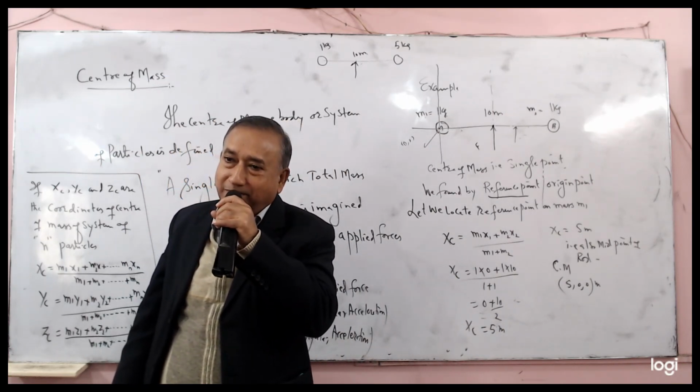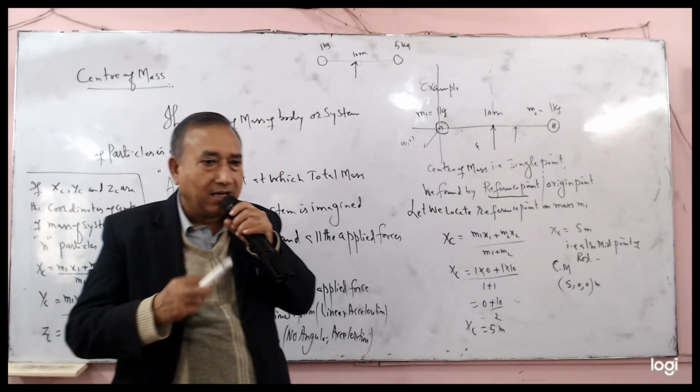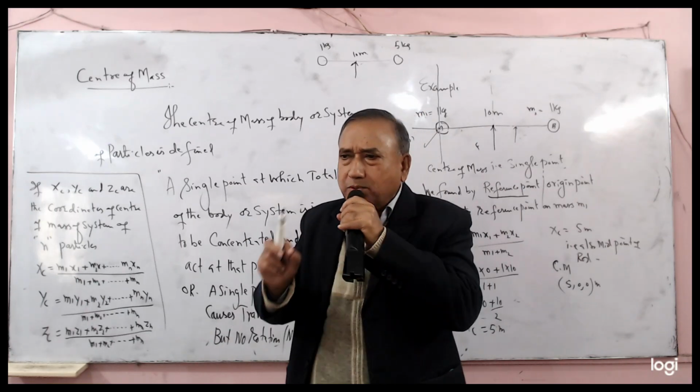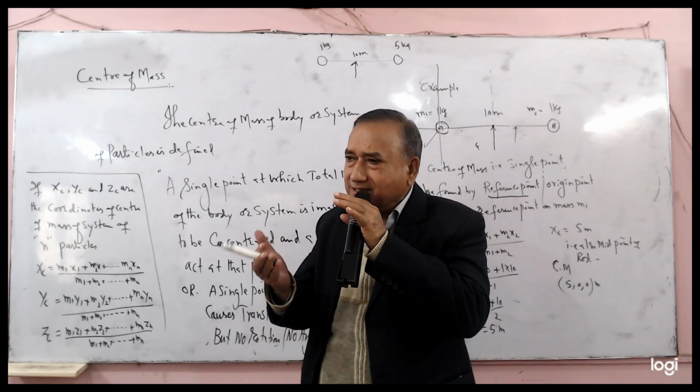No, it is impossible. When we look at a reference point in a body, in a system, how do we study the position of every particle?